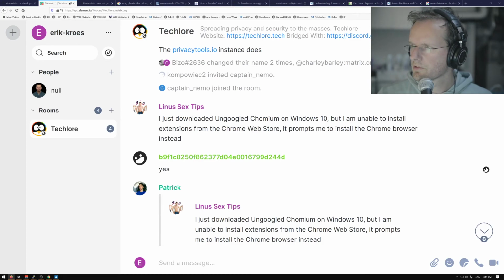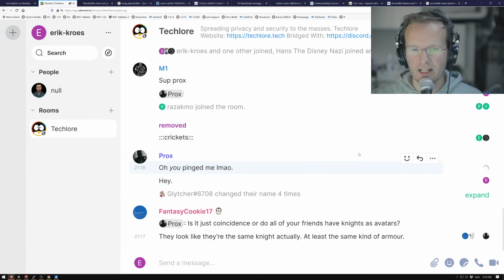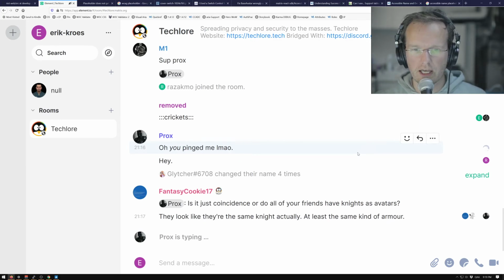Screen size, contrast, keyboard. I think we're doing pretty good. I mean, there's no video. That would be a great start. I think the biggest issues here are the color contrast stuff and being able to use it with a keyboard. I think that would be helpful for a lot of people.